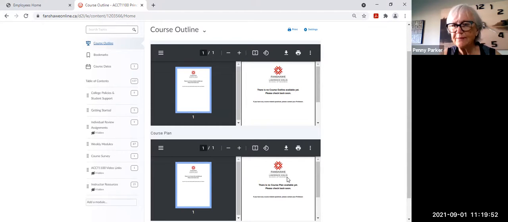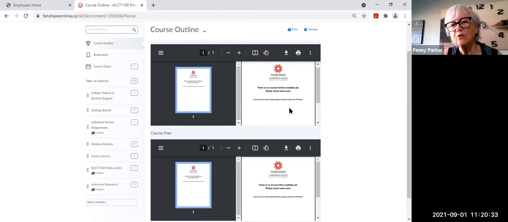They get updated every semester. And then, as I said, they're not there yet, but they will be when you are viewing this. So in the course outline, I just want to make sure that you're aware of a few things, such as our missed evaluation policy that we have. So check that out. Also, the learning outcomes and the essential employment skills that you should be getting after taking this course.